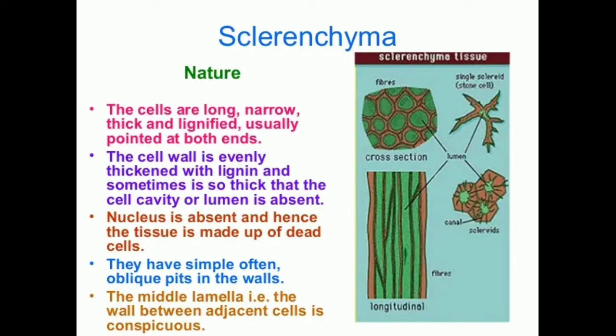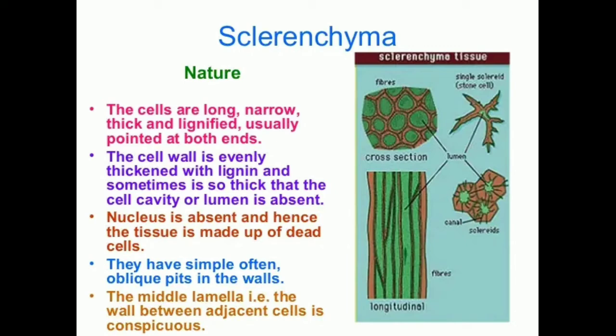Sclerenchyma will be present in the stems, roots, veins of leaves and hard coverings of seeds and nuts. For example, the husk of the coconut is made of sclerenchymatous tissue. The cells are long, narrow and thick and are lignified, usually pointed at both ends. The cell walls of sclerenchyma are generally thickened by lignin. Such cell walls are called lignified cell walls.